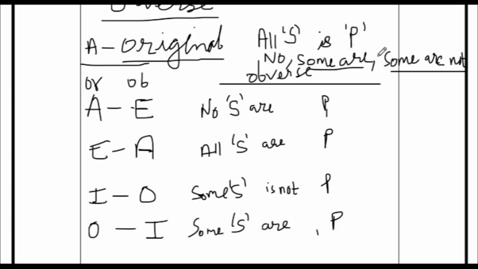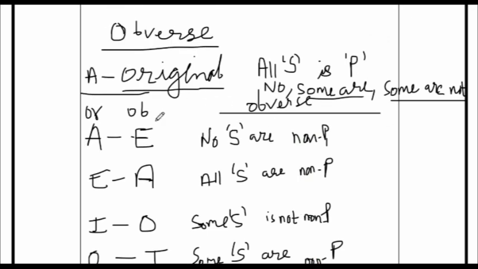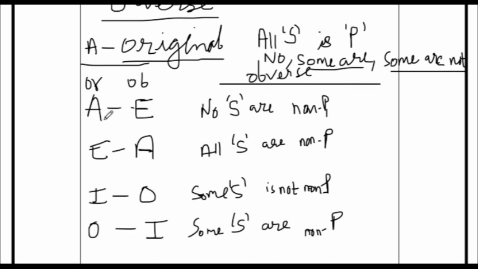Complement means its negation. So P becomes non P. So we just write non P, non P, non P, and non P.